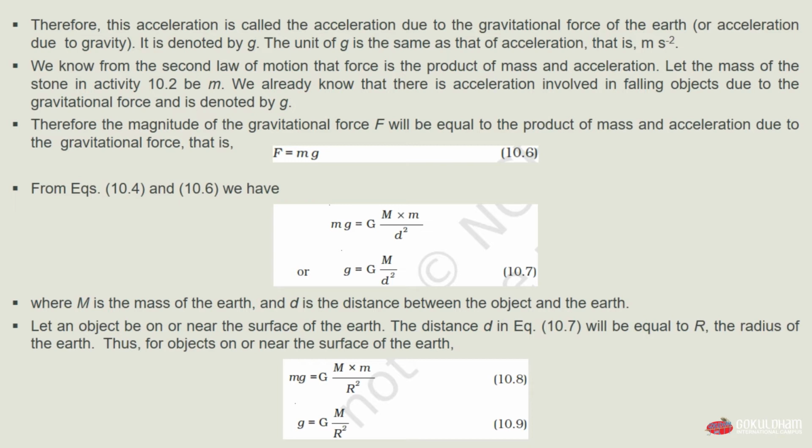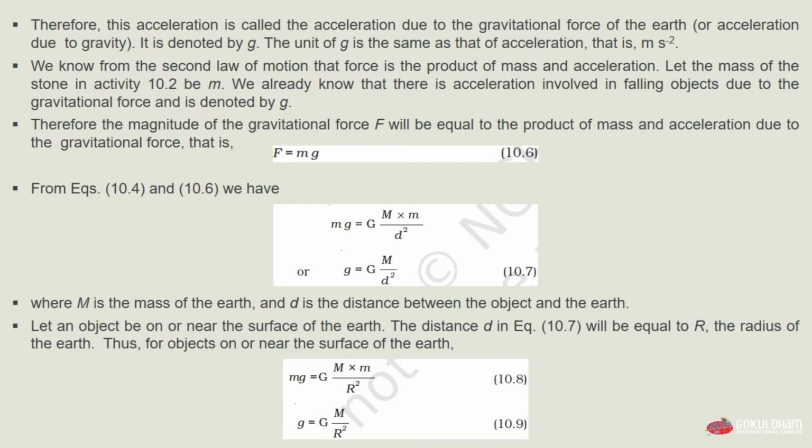Let an object be on or near the surface of earth, so the distance d in equation 10.7 will be equal to R, where R is the radius of earth. Thus, for an object on or near the surface of earth, mg = G × M × m / R², which is our equation 10.8.